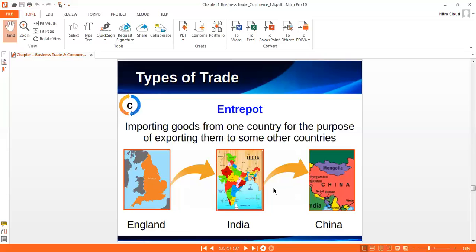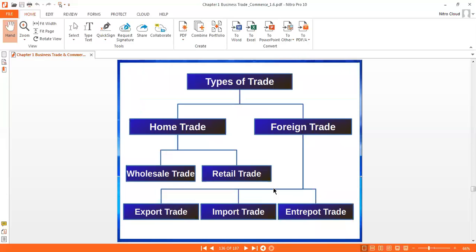Okay, and that type of trade is known as an import. Okay, so again you can see this is a classification of trade. Home trade, foreign trade. Home trade again divided into wholesale trade, retail trade. Foreign trade divided into import, export, and entrepôt.